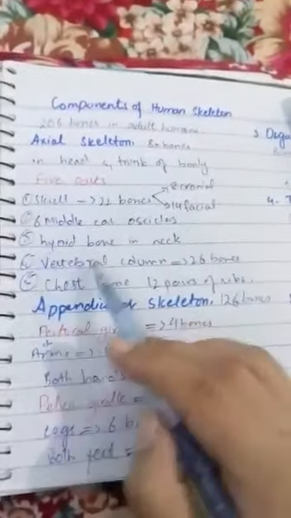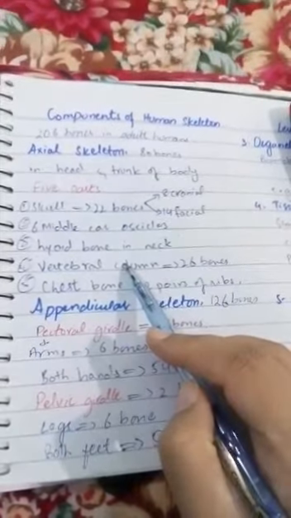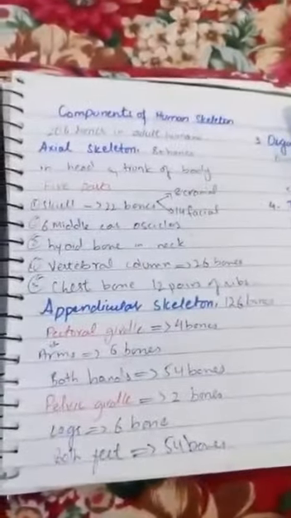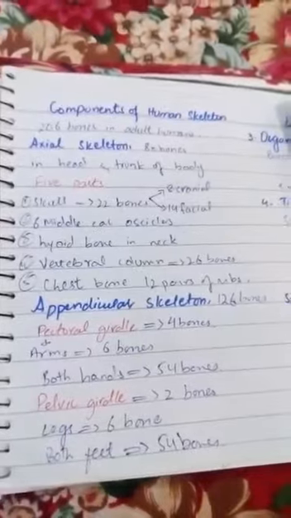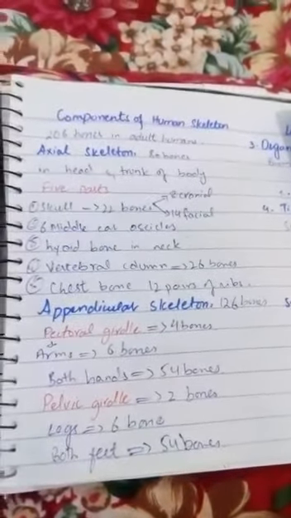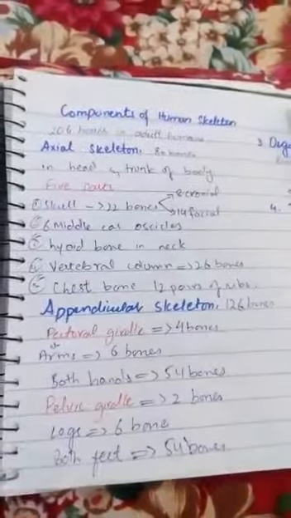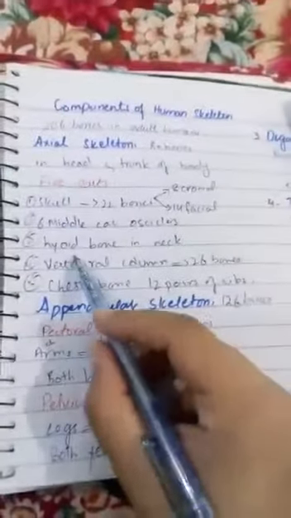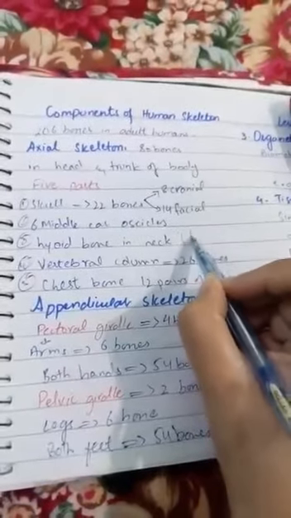The third one is the hyoid bone in the neck region. This bone is related to speech. It is also known as the tongue bone, and it is a U-shaped structure in the neck region.